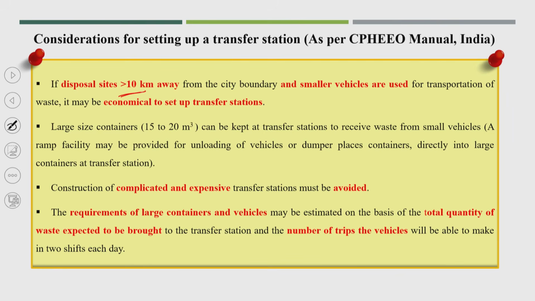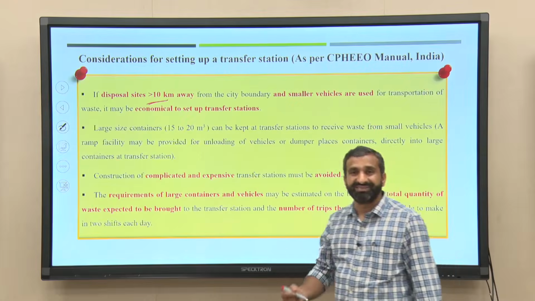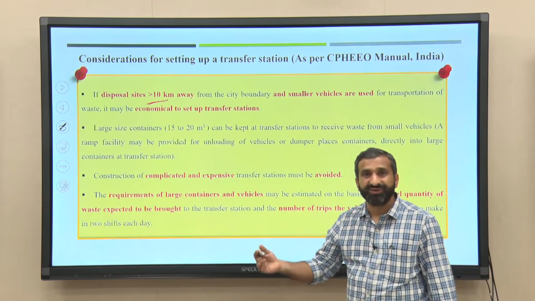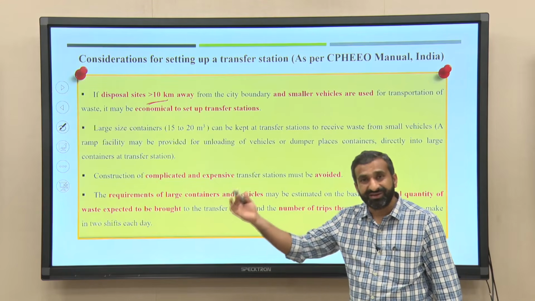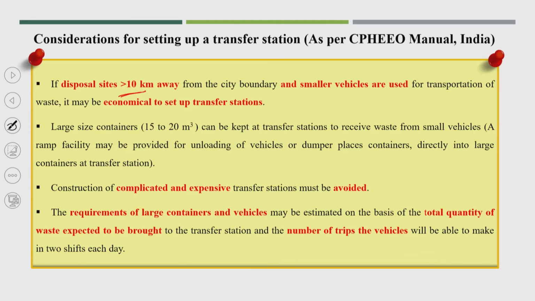In the earlier 2 lectures I was talking about distances of 20 kilometers, 30 kilometers, 40 kilometers or 100 kilometers, but what this manual suggests is that if the disposal site is greater than 10 kilometers and smaller vehicles are used for the primary collection, it is possible to set up a transfer station in an economical way.